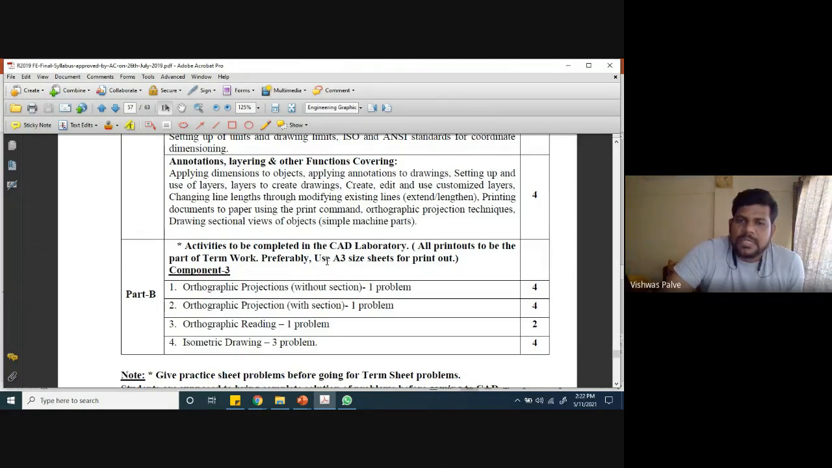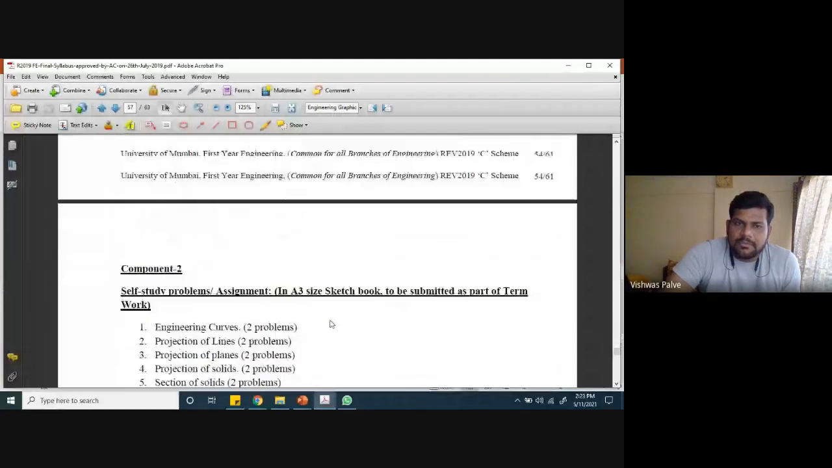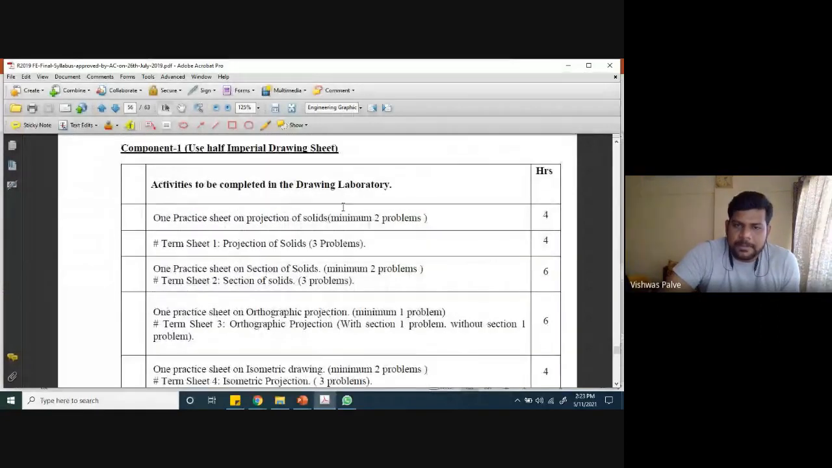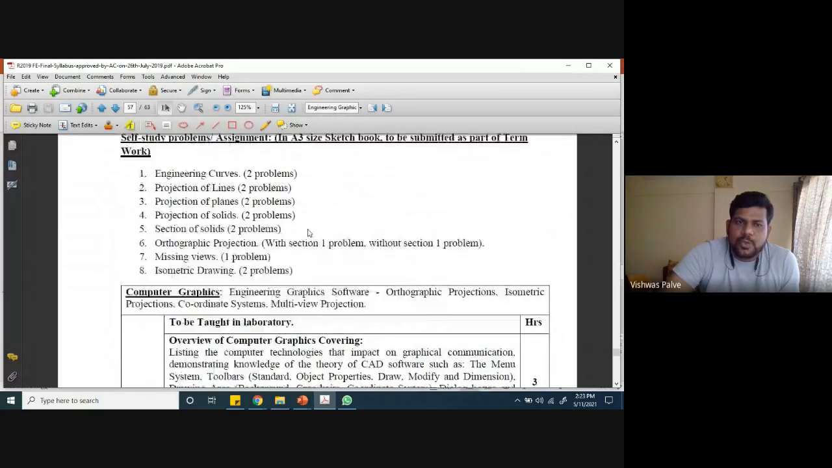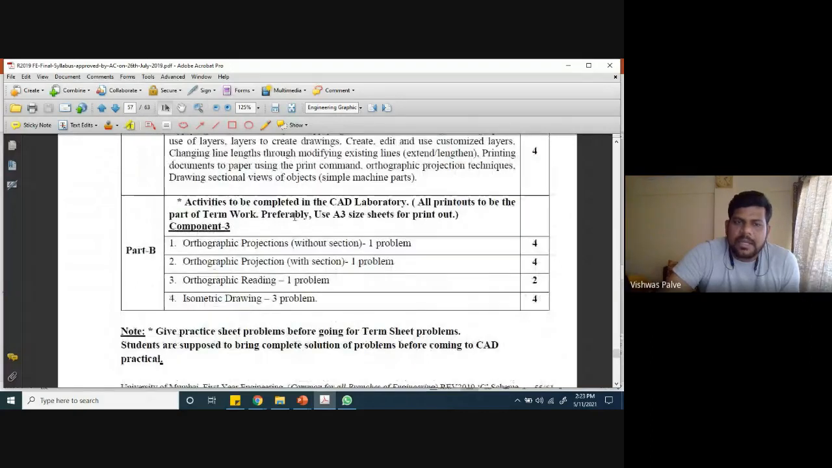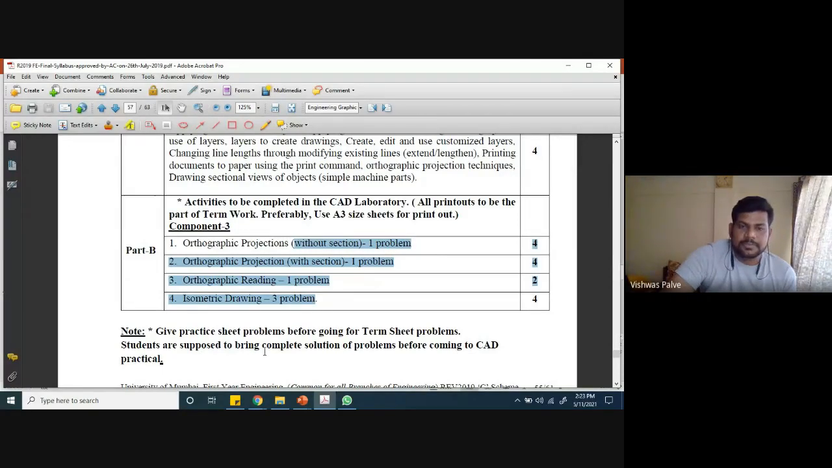So preferably use A3 size sheets for the printout. So again, these are one, two, three, four drawing sheets which we have to print. So in total, for submission, what needs to be submitted? It will have a minimum of 5 and a maximum of 8 drawing sheets, and then the sketchbook, which includes 8 assignments, and it will have 4 printouts. So this is the minimum which we have to submit for term work.